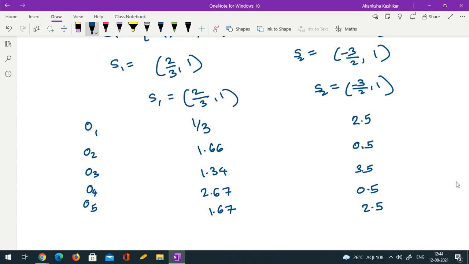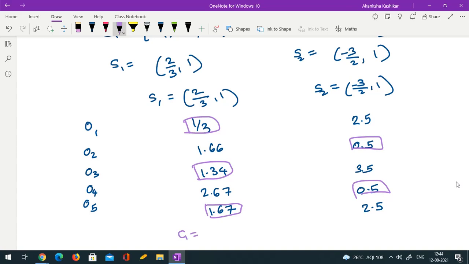Yes, ma'am, correct. So now I have to again locate the smallest entries. So here 1 by 3, then 0.5, 1.34, 0.5, 1.67.